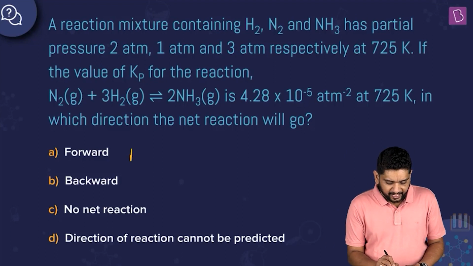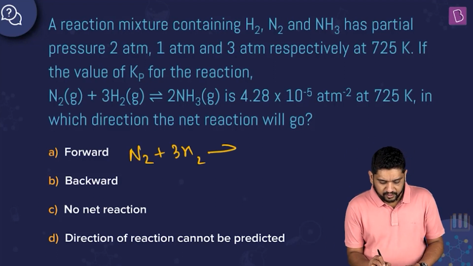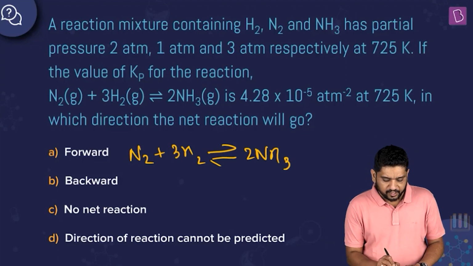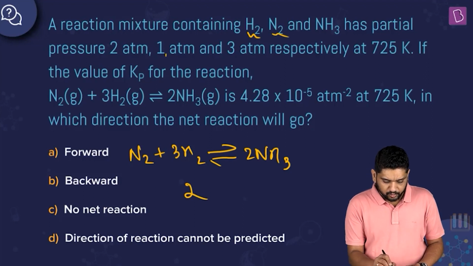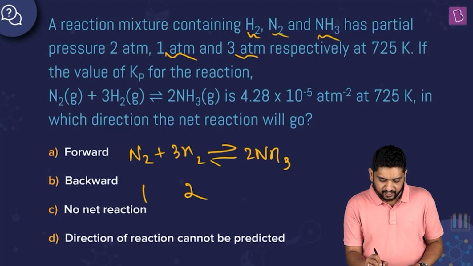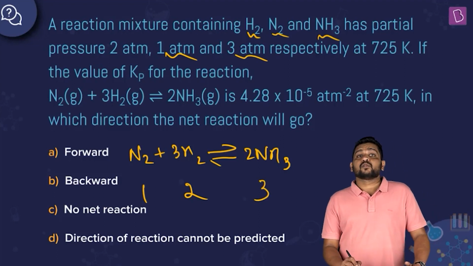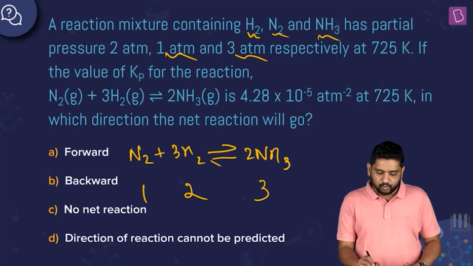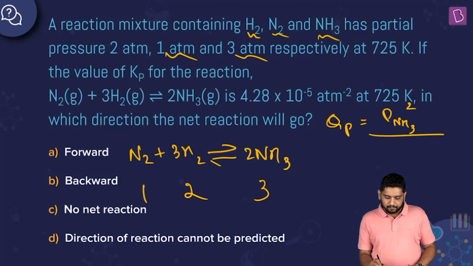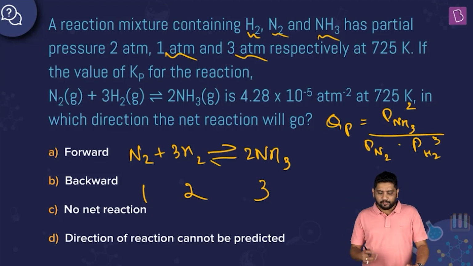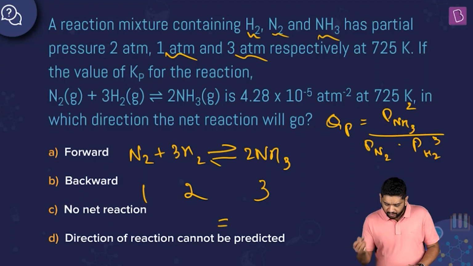So what is the reaction here? N2 plus 3H2 giving us 2NH3, and the current partial pressures are given to us. H2 was 2, N2 was 1, and NH3 was given to us as 3 atmosphere, right? So these are the individual partial pressures given. Let's calculate Qp, and Qp will turn out to be equal to pressure of ammonia square divided by pressure of N2 to power 1 into pressure of H2 to power 3. Same expression as K equilibrium or Kp. It's just that whatever is the current pressure is what we substitute here. So what do we get? We are going to get pressure of ammonia square, right?